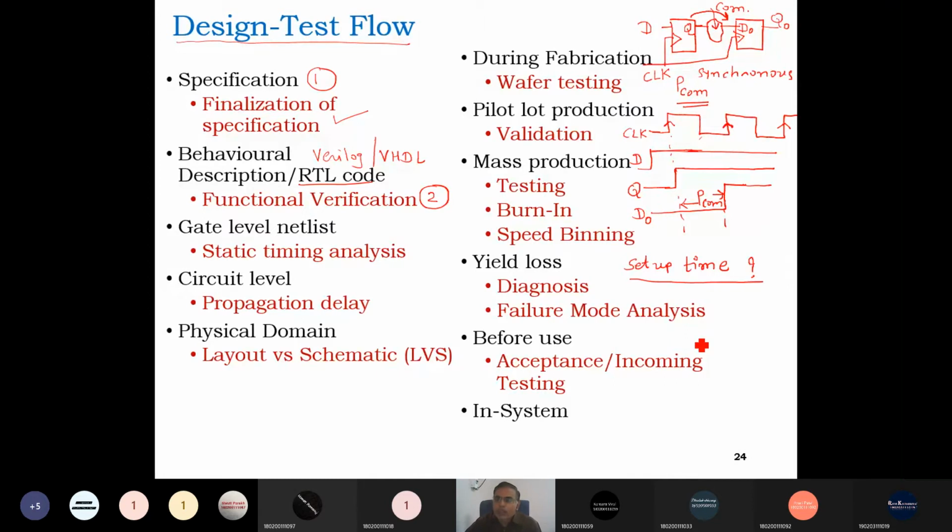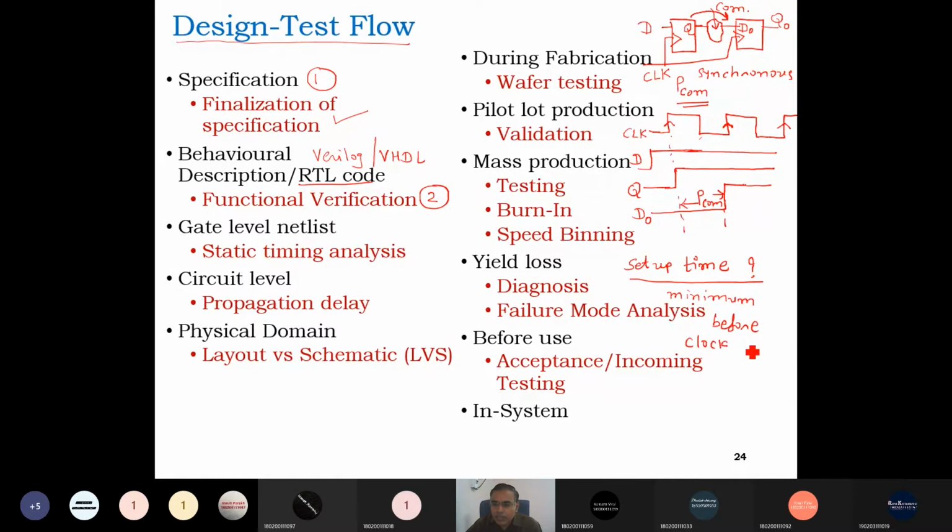Correct, but not all components, right? So setup time is the minimum time before clock triggering.